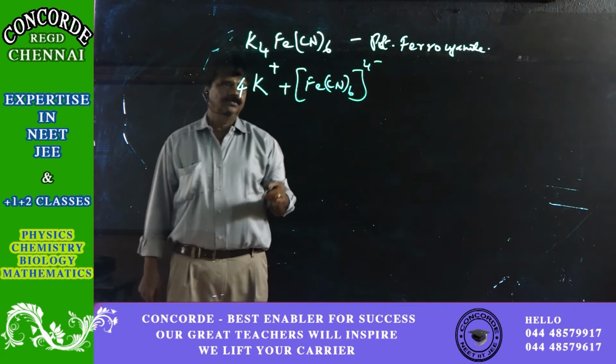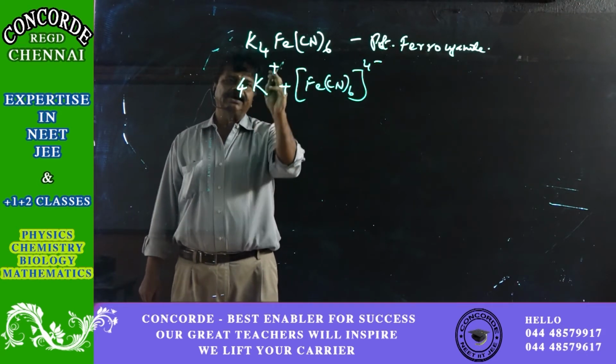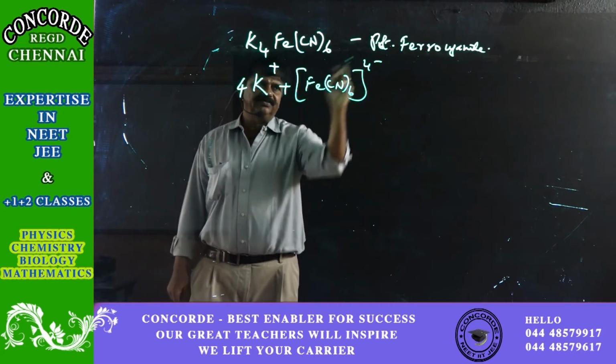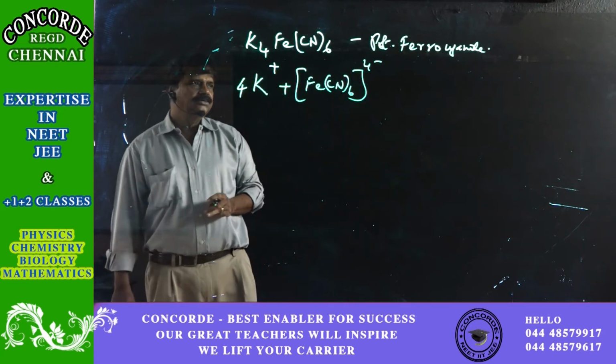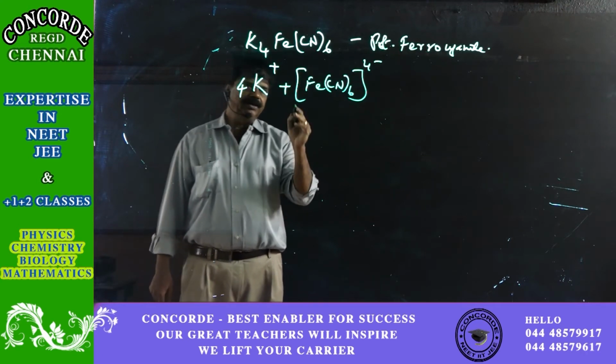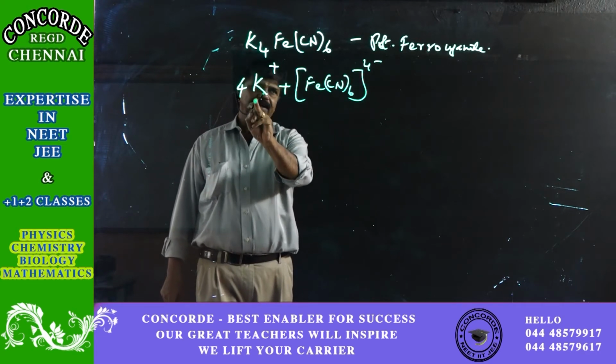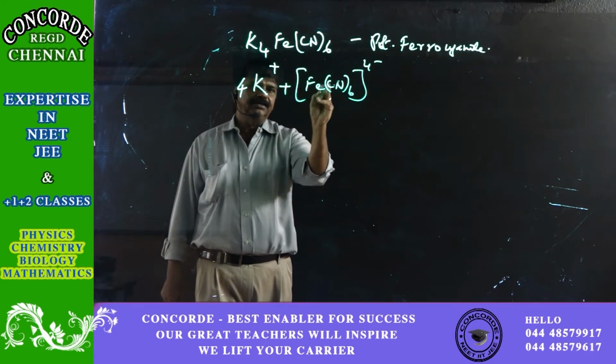K plus is the cation, and [Fe(CN)6] is the anion with a 4 minus charge. So definitely this is a cation and this is the anion, and this is a complex ion.